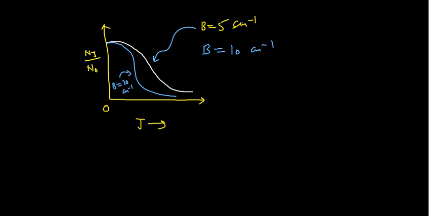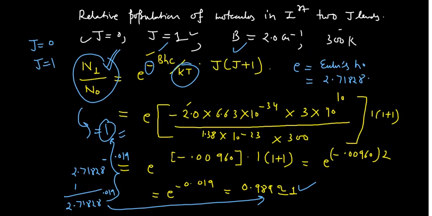So what you are observing is, if you increase the value of B, then your population difference, that is Nj by N0, also decreases, and I also decreases. That means the intensity also decreases. Now you can see in the expression, if you go back, this T is in the denominator and the power is negative.